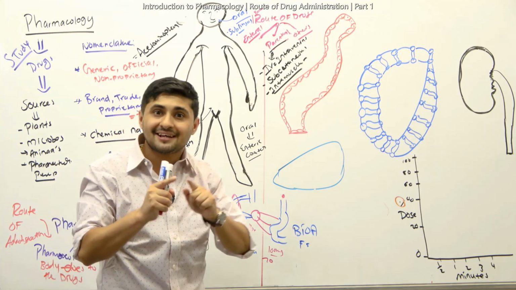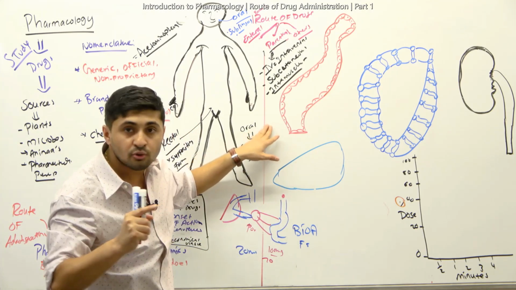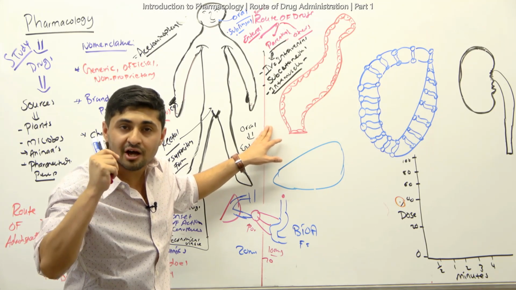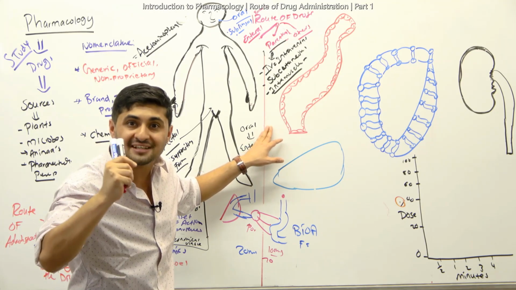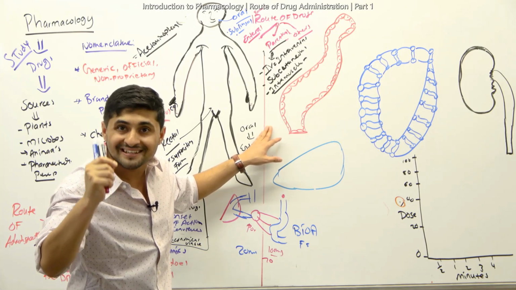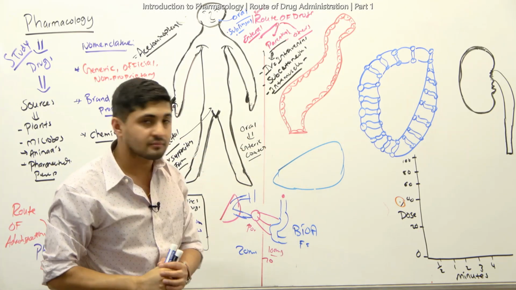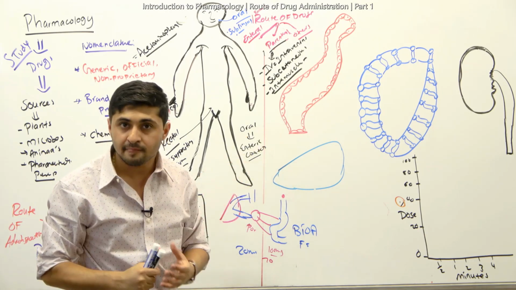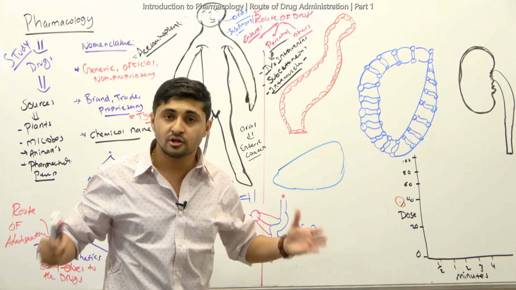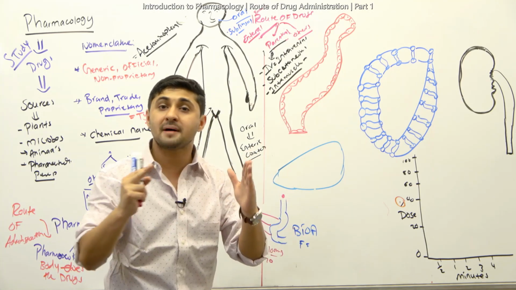Then after that, it gets redistributed into the tissues. Because of that, it does not go through the process called first pass effect. It does not get metabolized. 100% of the drug gets absorbed into your plasma. That means nothing got metabolized, which basically means it has 100% bioavailability.